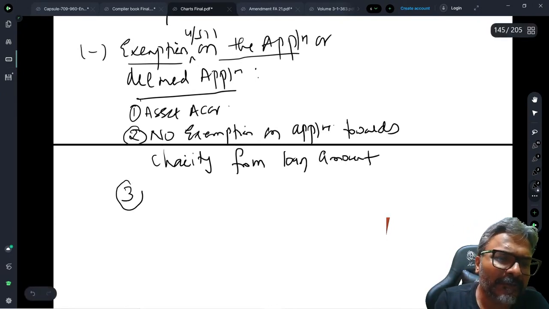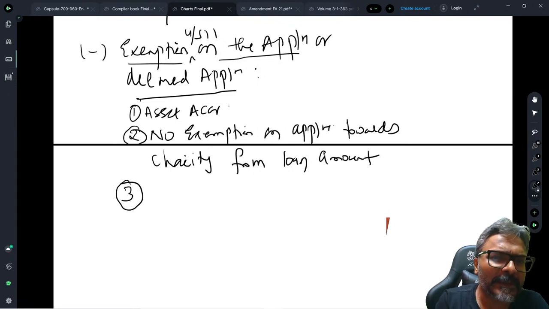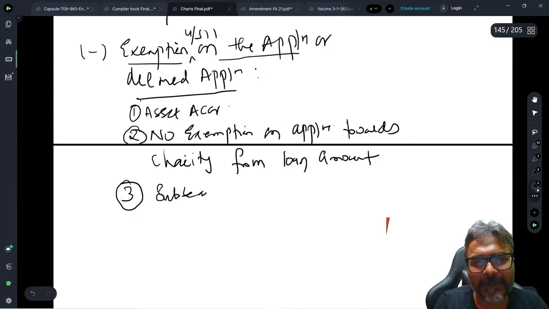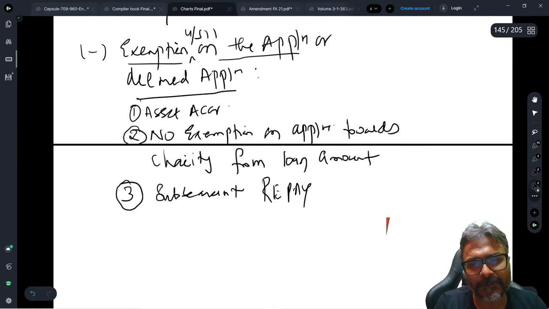However, students, if subsequently I am repaying the loan, on the repayment of the loan amount, will that be considered as an eligible application for the purpose of exemption? The answer is yes. So, on subsequent repayment of loan amount, students, yes, that is an eligible application.